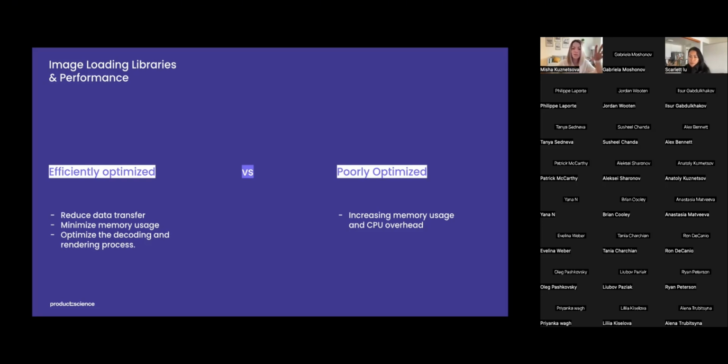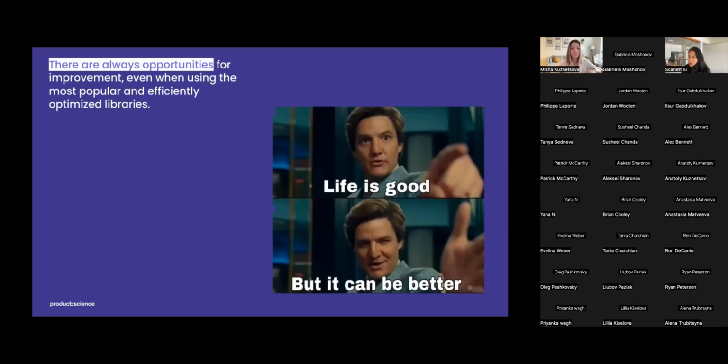When choosing an image loading library for mobile, it's important to consider the library's performance characteristics and the application-specific requirements and constraints. But even using the most popular and efficiently optimized library, there is always opportunity for improvement.